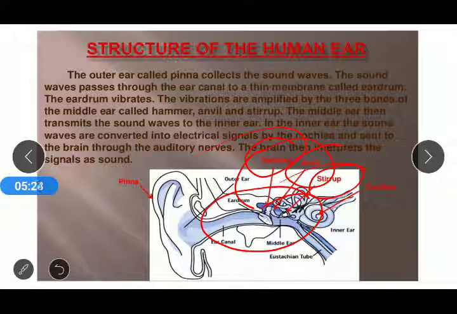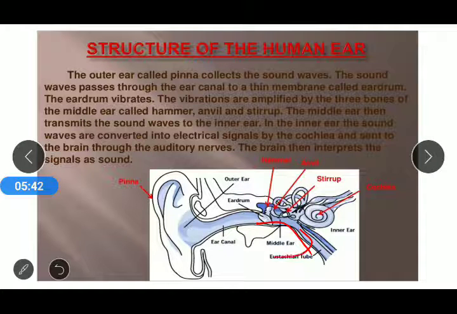These all three bones are collectively called the middle ear. In the middle ear, what are the names of the bones we have got? Hammer, anvil, and stirrup. The middle ear then transfers the sound waves to the inner ear.